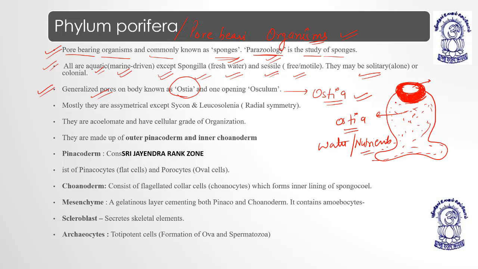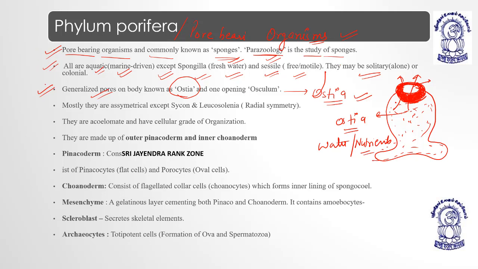So generalized body pores are known as ostia, and they have only one opening, which is known as the osculum. This is the osculum. It acts as both mouth and anus. The two things you have to remember: the ostia, the generalized body pores on their whole surface, and the osculum, which is single and acts as both mouth and anus.